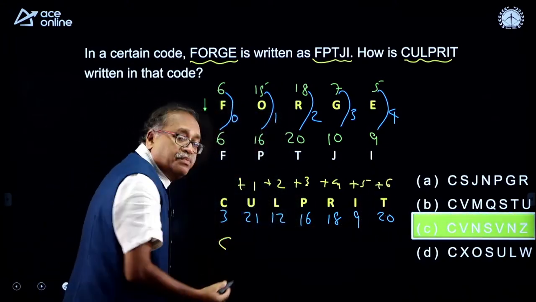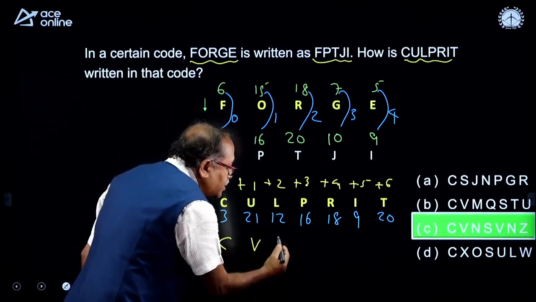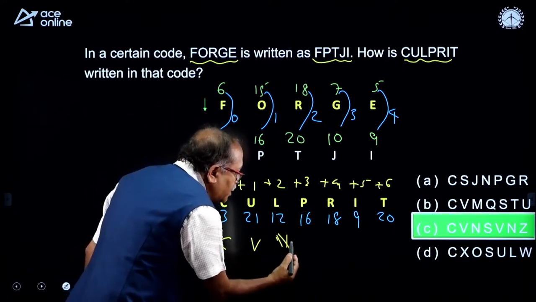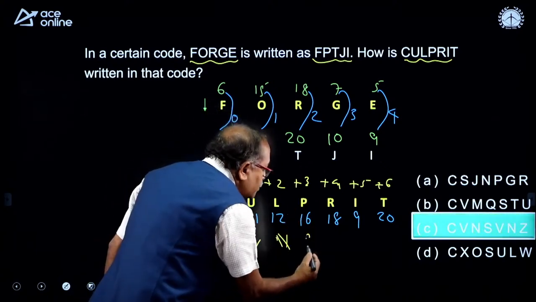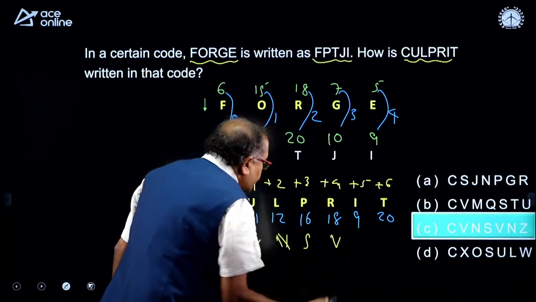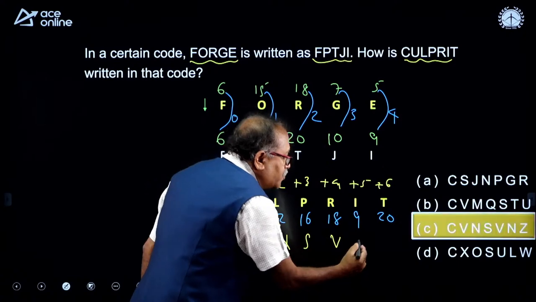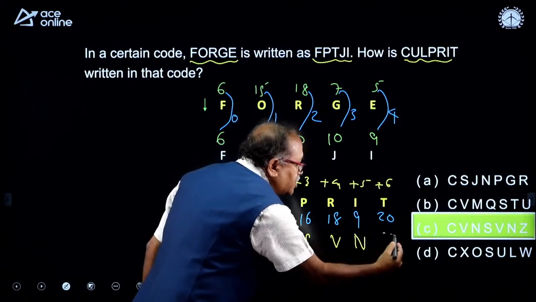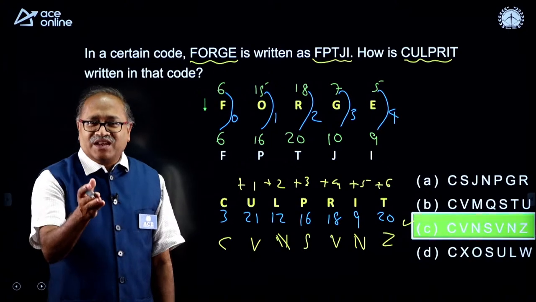So 21 plus 1 is 22, which is V, and 14, that is N, and 19 is S. Okay, and 22 is V again. Am I right? V, and then 9 and 14, that is N and Z. So that is how option C satisfies. Well done, my dear friends.